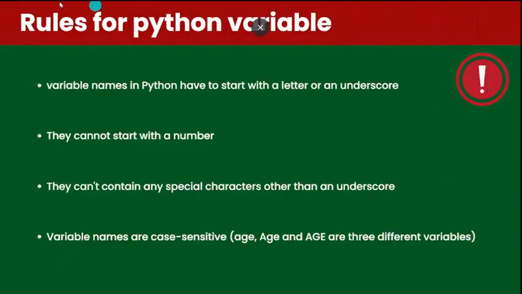So next one, rules for Python variables. Python also has some rules. So what are the rules? The variable name only starts with a letter or an underscore. The variable does not start with numbers or special characters.